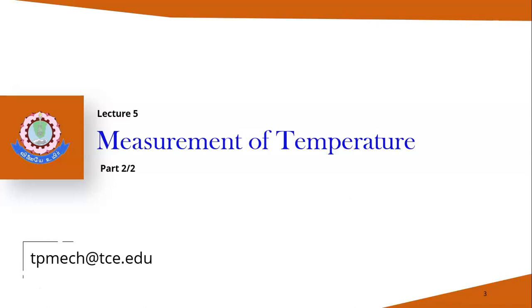In the same way, for contact type solid expansion, there is the bimetallic strip thermometer. In a bimetallic strip we have two metals, both with different thermal expansion. We bond those two materials with the help of mechanical fastening like riveting.